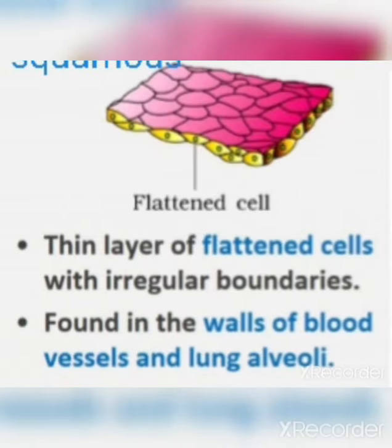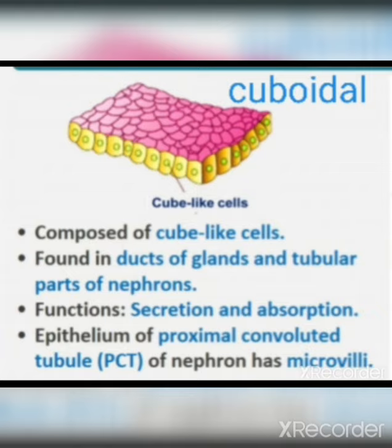Next one, cuboidal epithelium. The cells are cube-like. It is found in ducts of glands and tubular parts of nephrons in the kidney. Because the shape is cube-like, it is called cuboidal epithelium.